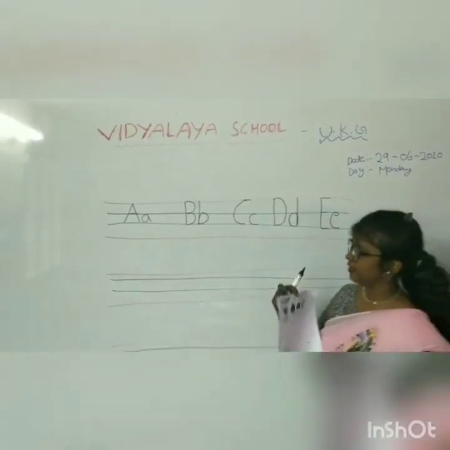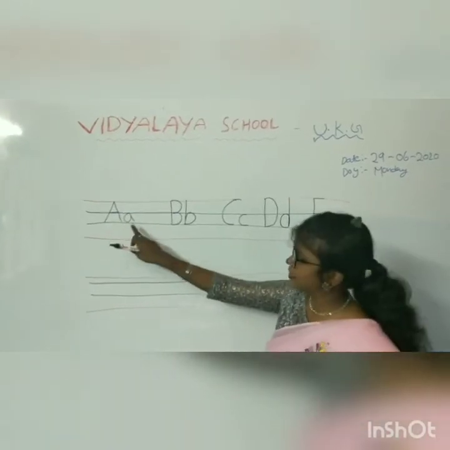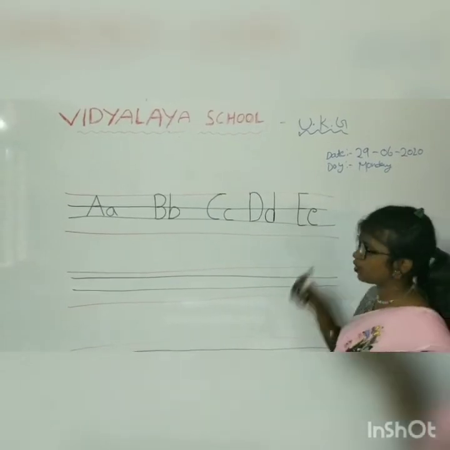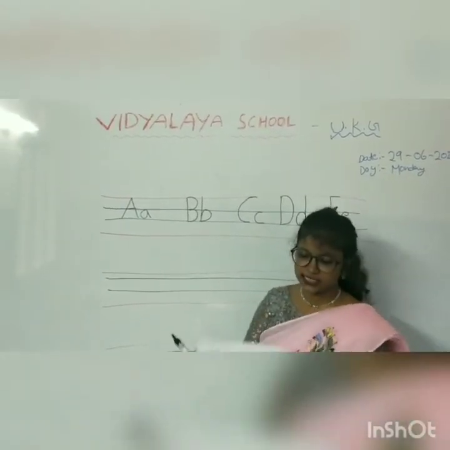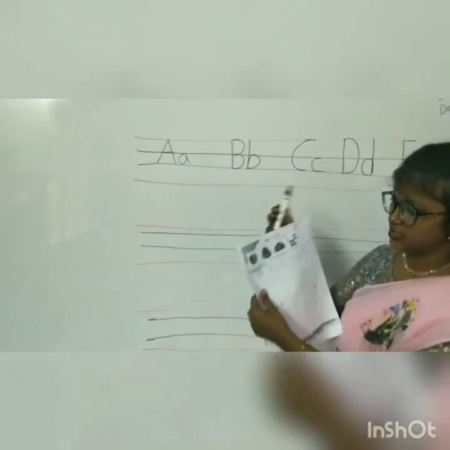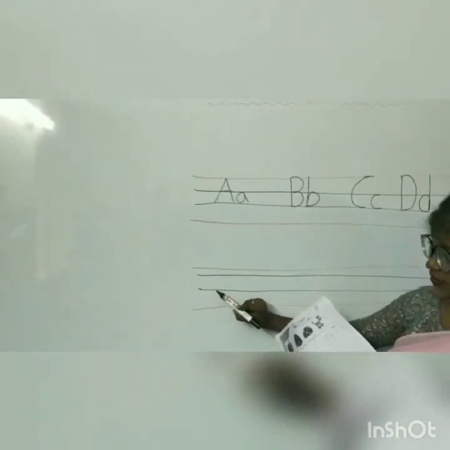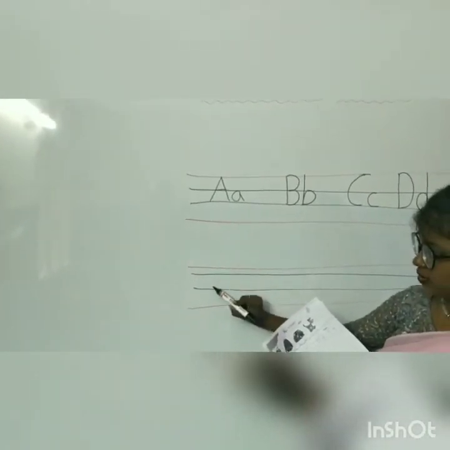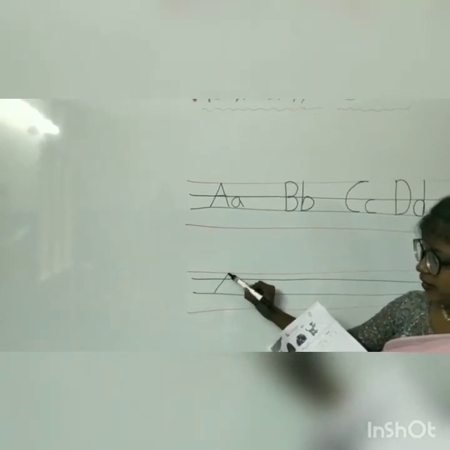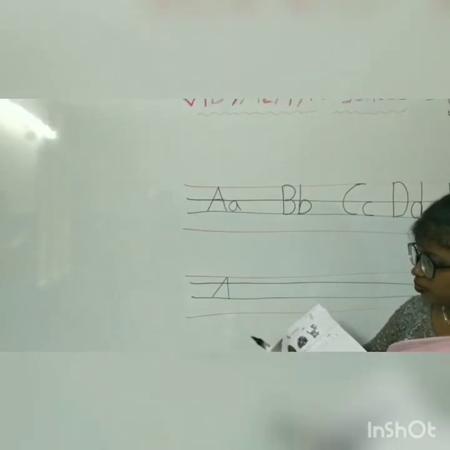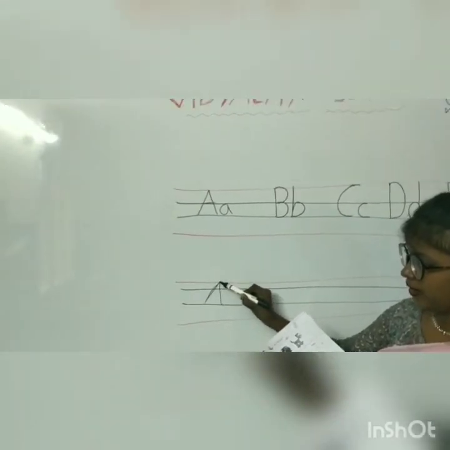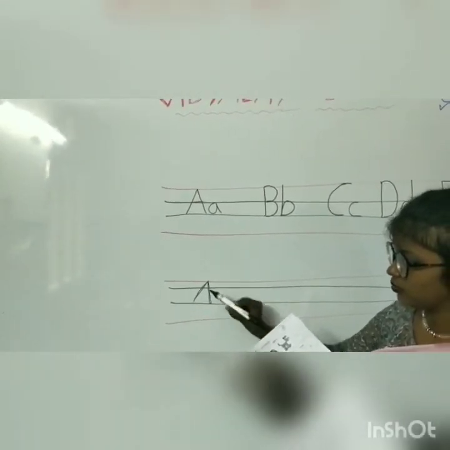Okay? Here I explained already what these letters are. Capital A, small a, capital B, small b, capital C, small c, capital D, small d. How to write these letters as they are, watching this page, page number 2. See, lines touching is most important. You have to start with the third line. 1, 2, 3, right? Start with the third line and touch the top line and again down. No need to touch the bottom line. Only start with the third line and touch the red line and after that down and middle.